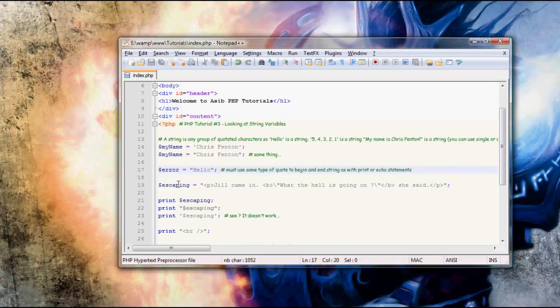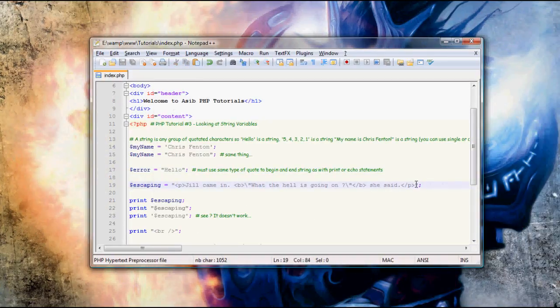Another problem is if we try to use the same type of quotes inside our string that we use to open and close that string. Here you can see I'm opening and closing the string with double quotes, but I'm also using double quotes inside that string. If we take these away, which is the stuff that makes it work, we can see this stuff isn't highlighted grey when it should be to represent it's a string. The reason is that PHP thinks we're opening it here, then closing it here, then opening it again here, and closing it again here.